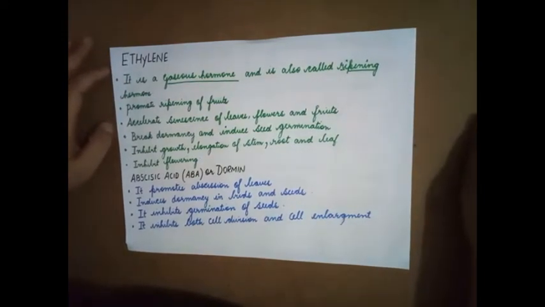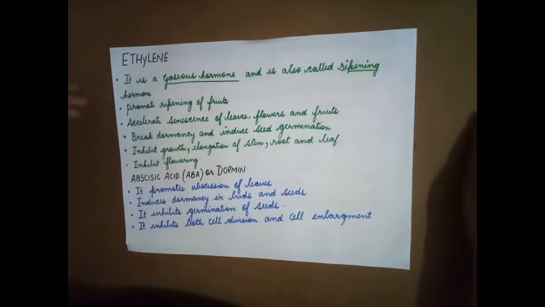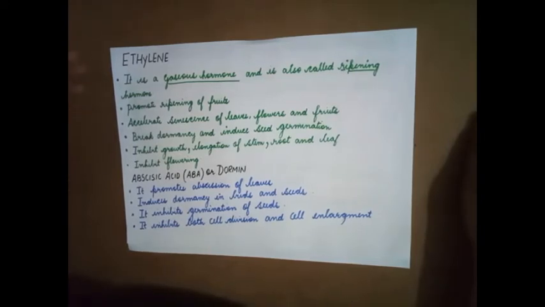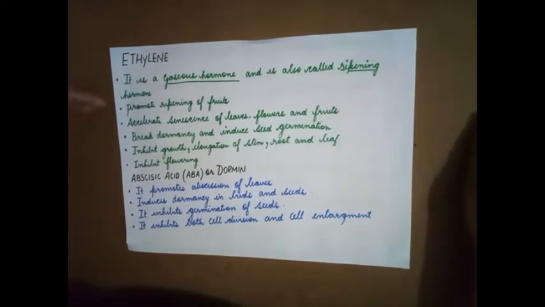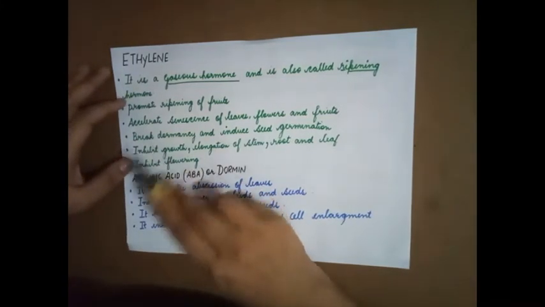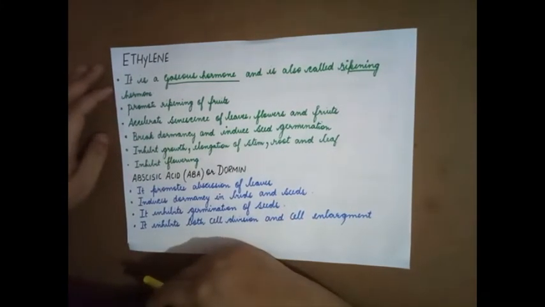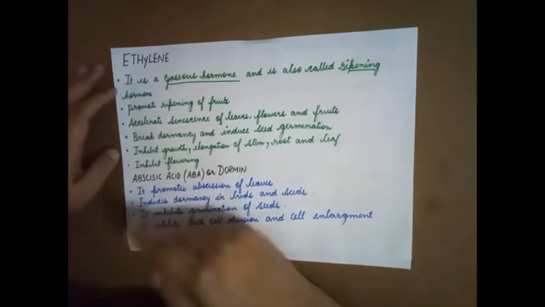Now, accelerates senescence. What do I mean by this? Accelerates means to increase the speed. Now what is senescence? Senescence is nothing but aging. So it is increasing the speed of aging of leaves, flowers and fruits. So if you supply ethylene artificially to a plant, it will bring about quick aging of the plant.